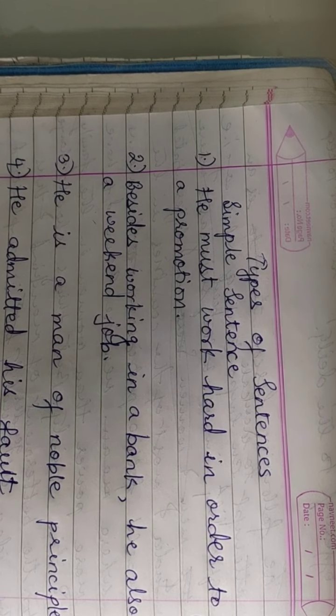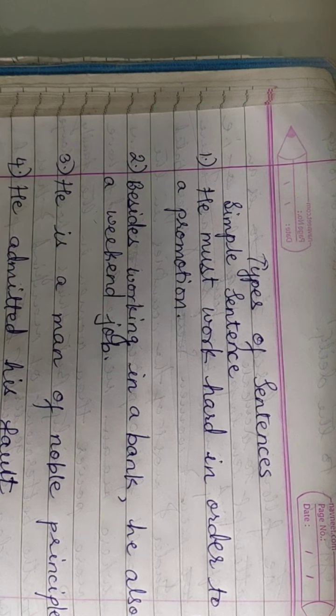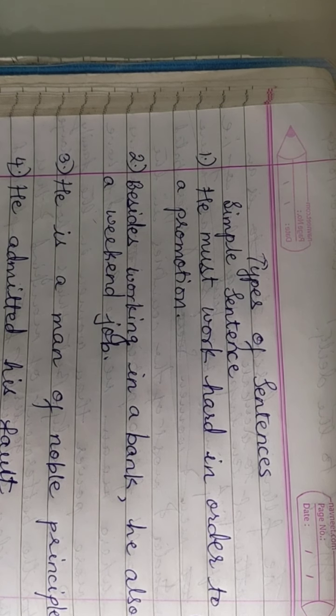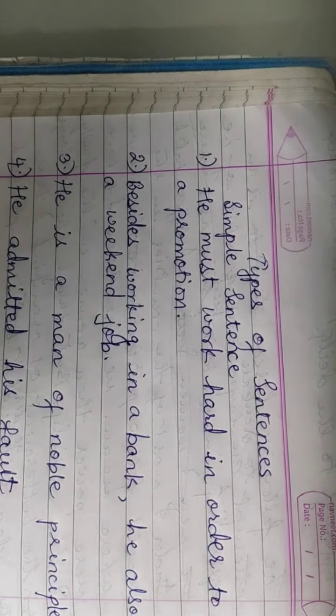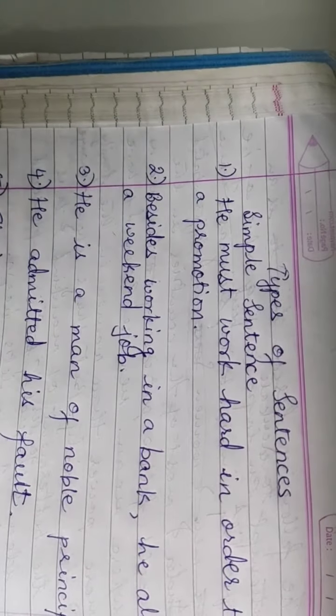Sentences. We have already studied the types of sentences in our previous class, so this is going to be a kind of revision for all of us. You know that there are three types of sentences, namely simple sentence, compound sentence and complex sentence. So let us try to revise the first type, which is the simple sentence.